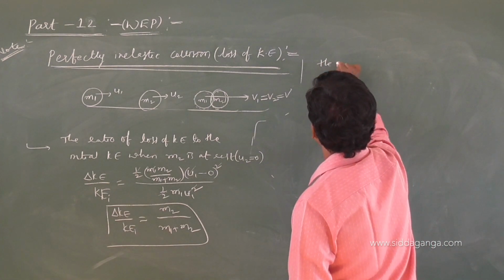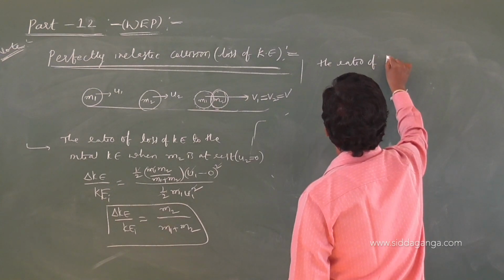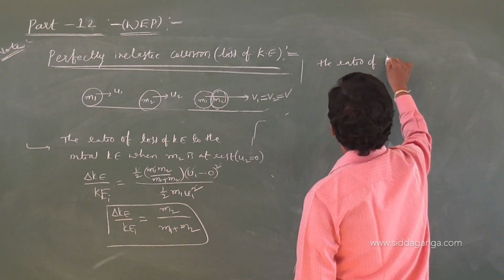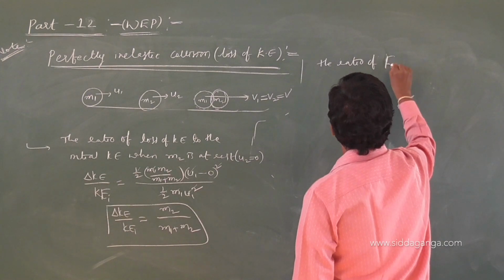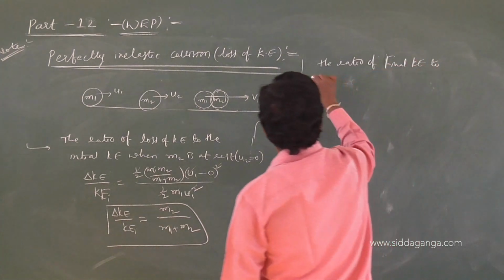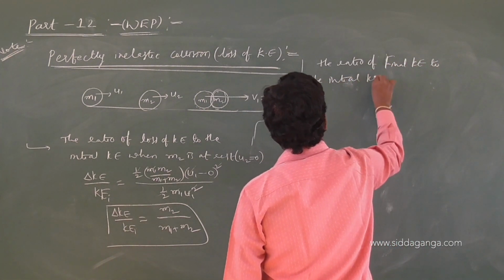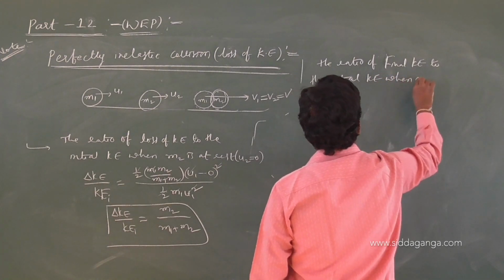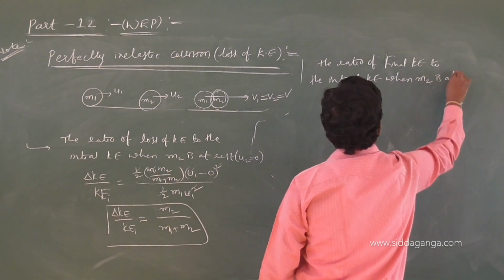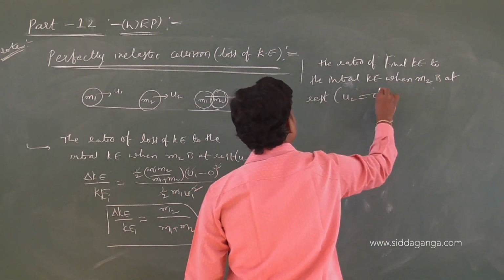The ratio of final kinetic energy to the initial kinetic energy when m2 is at rest. That means u2 is 0.